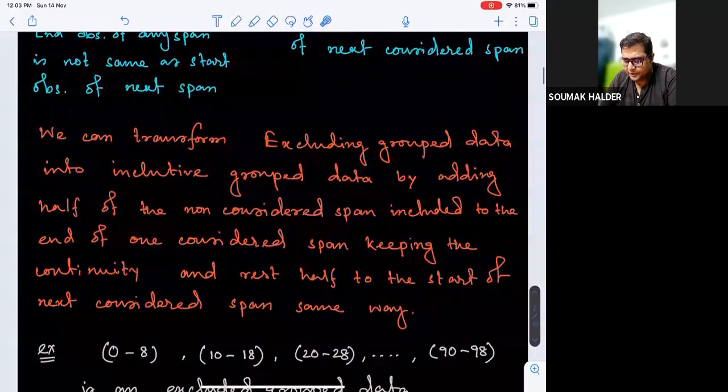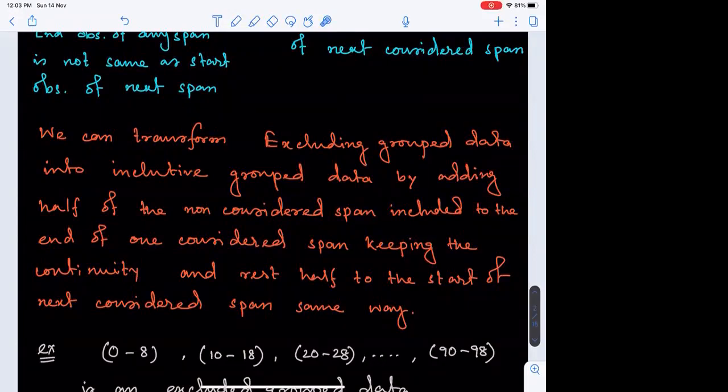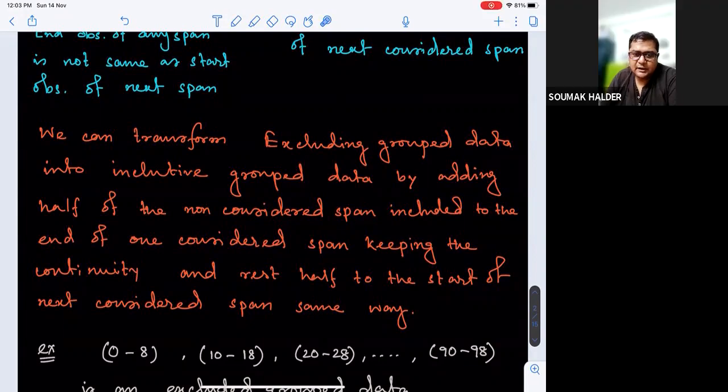For example, if we have group data in the form of 0 to 8, then 10 to 18, then 20 to 28, then 90 to 98, and so on. This is definitely excluding group data, or exclusive group data. The end of one span does not match the start of the next span. So what will we do?